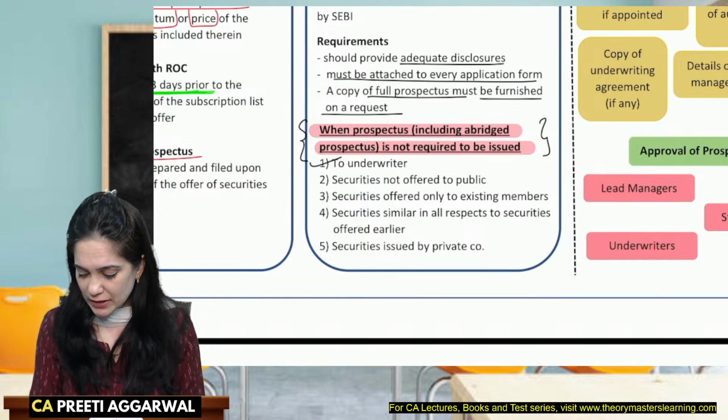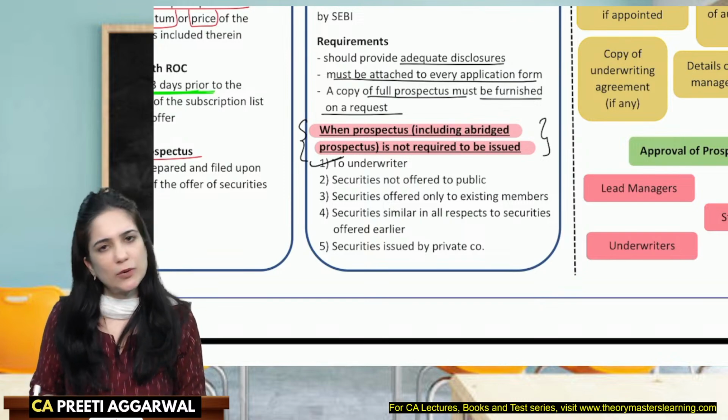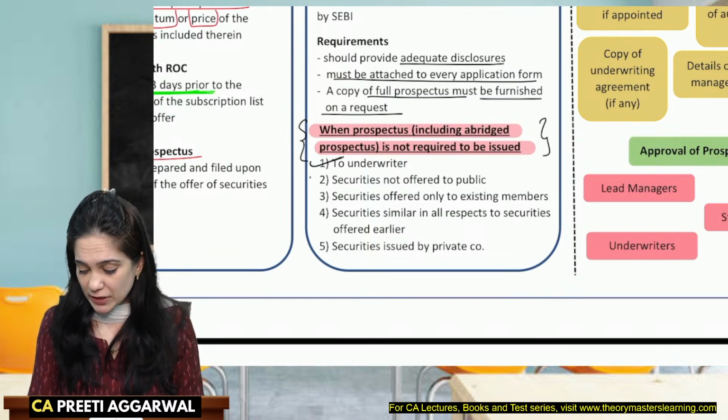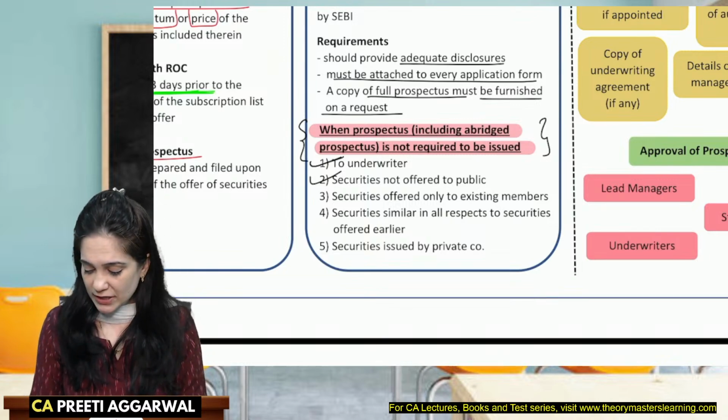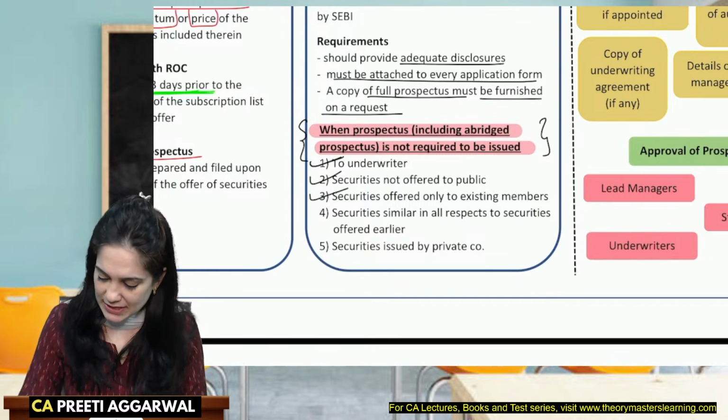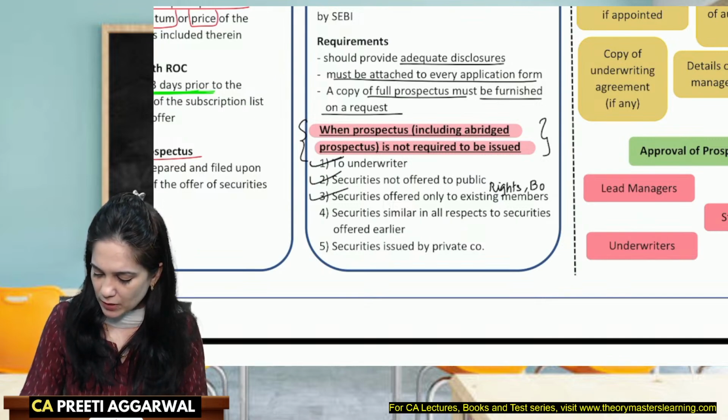So when I'm going to an underwriter, he already knows about the company. I don't need to issue a prospectus. Securities are not offered to the public. I go for private placement. Securities are offered to existing members only. This can be in case of rights issue or bonus. Rights or bonus.